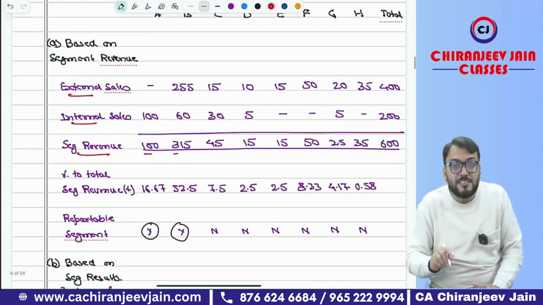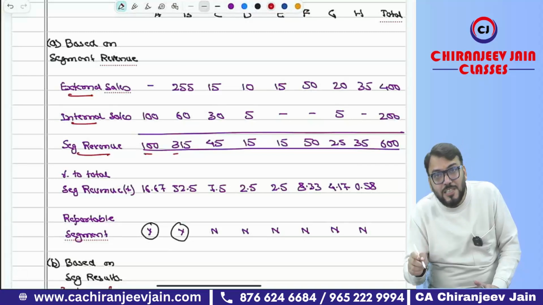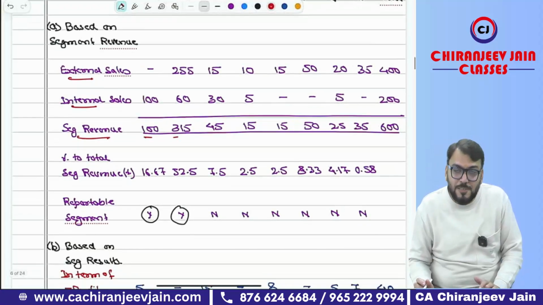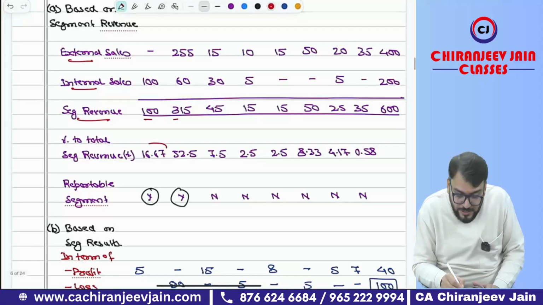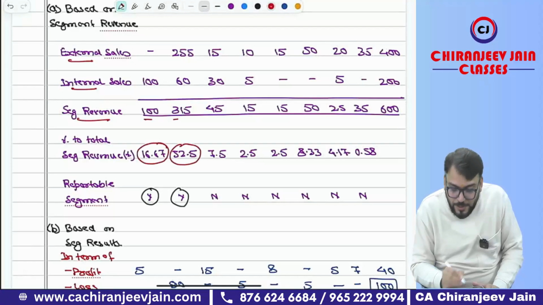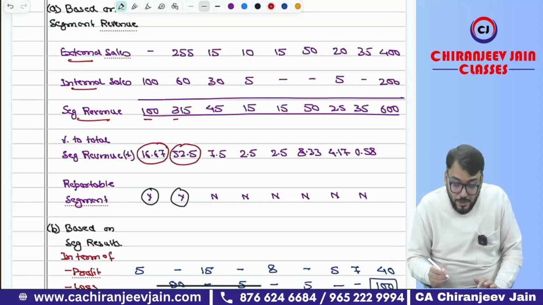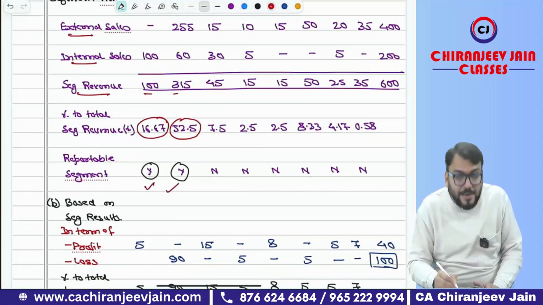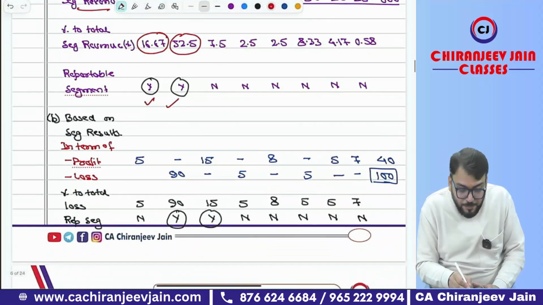Now, if the percentage is 10% or more than 10%, it will be identified as a reportable segment based on segment revenue. So this is a reportable segment. This is a reportable segment. So based on segment revenue, A and B are reportable segments. Now coming to based on segment results.